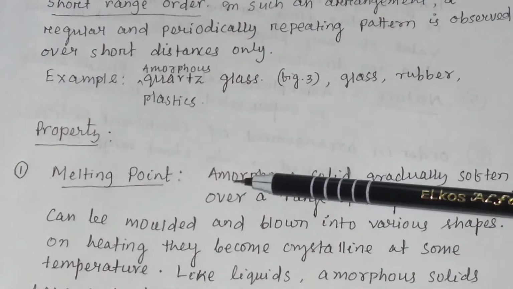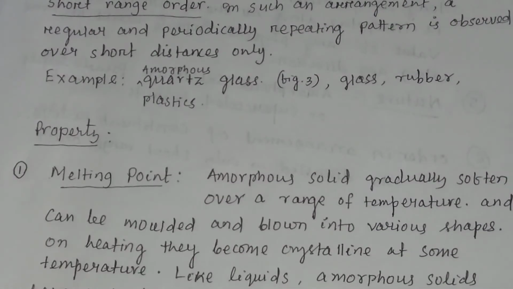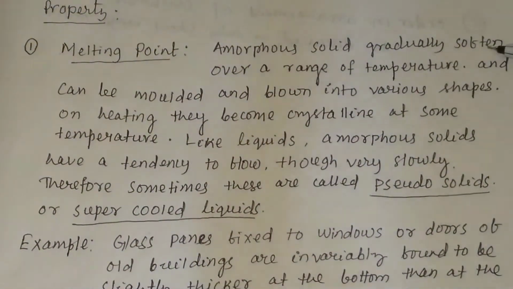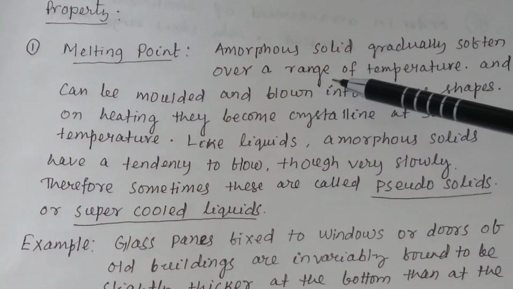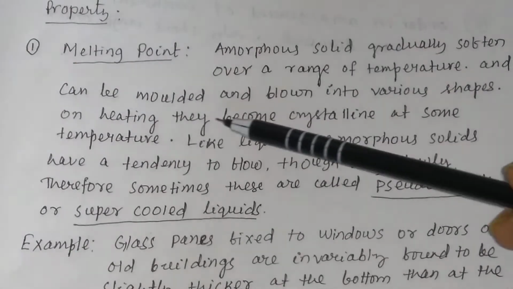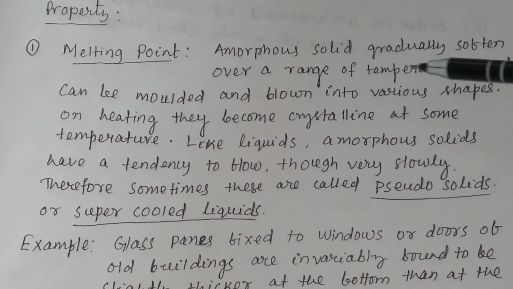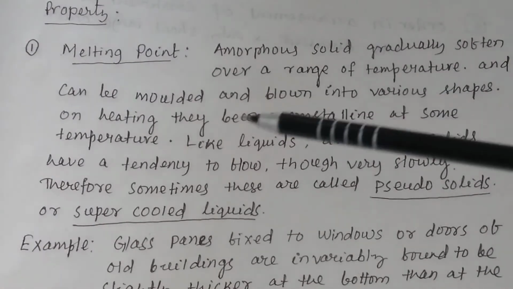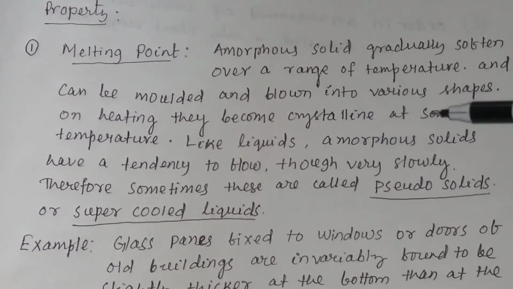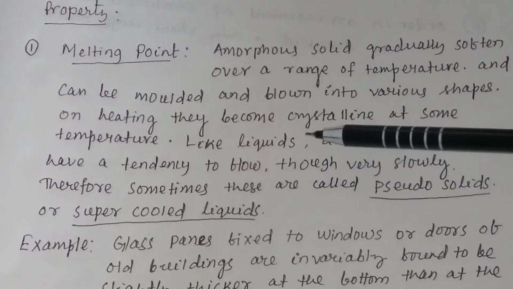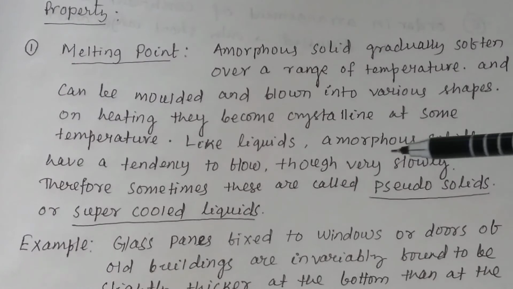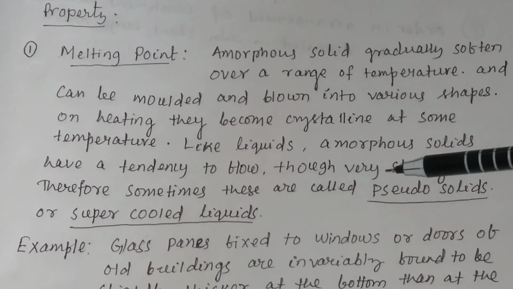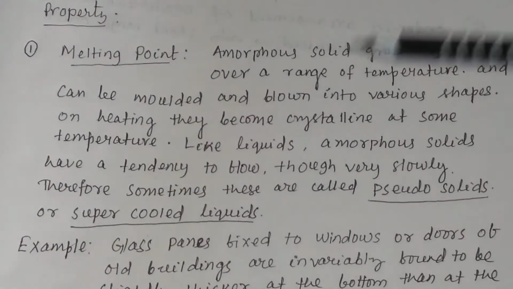Now let us discuss some properties of amorphous solid. Remember, amorphous solids generally soften over a range of temperature and can be molded and blown into various shapes. On heating, they become crystalline at some temperature. Like liquids, amorphous solids have a tendency to flow, though very slowly. Therefore, sometimes these are called pseudo-solids or supercooled liquids.